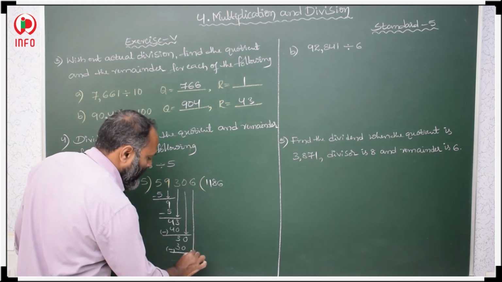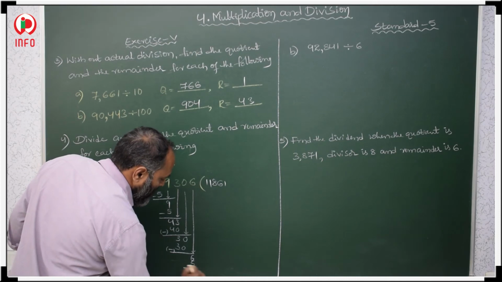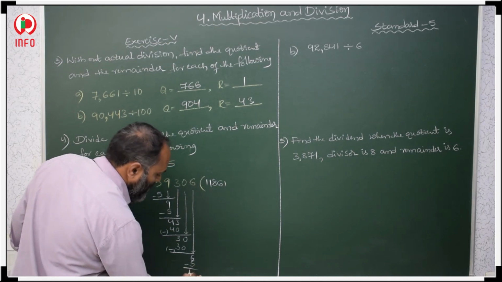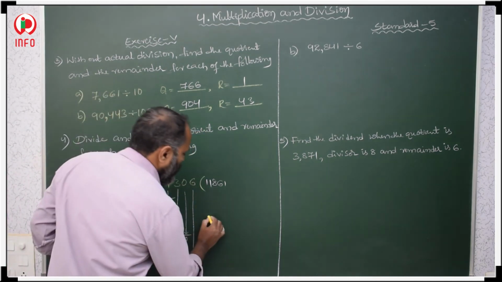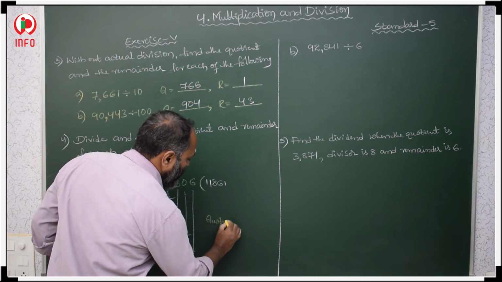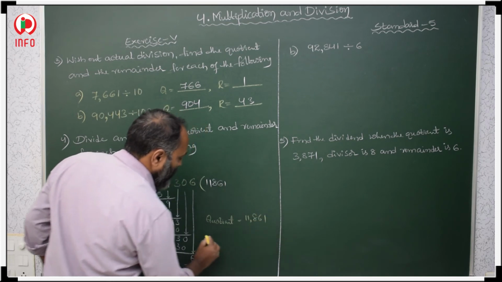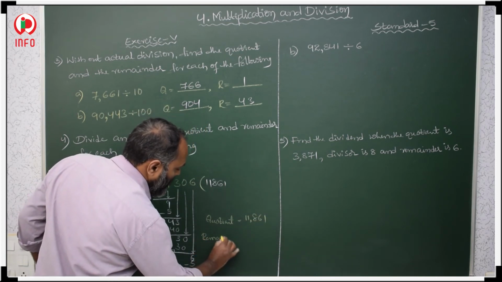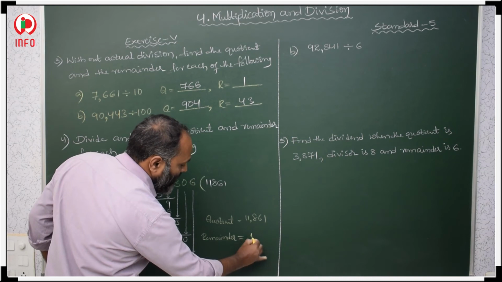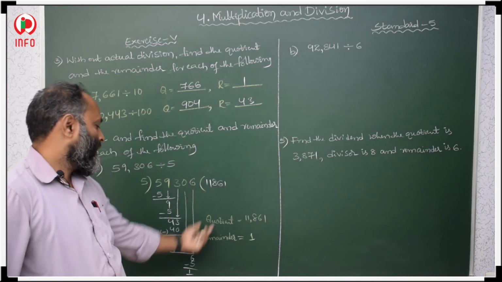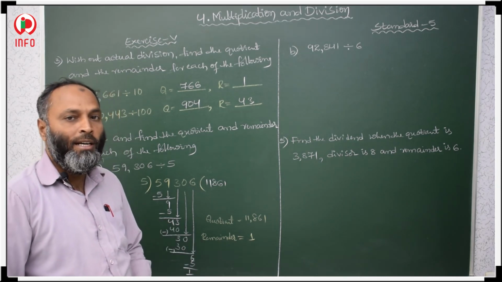And 6. Very next number we have to copy. 5 ones are 5. 6 minus 5, 1. Then what we have to write here? Quotient and remainder. Now here, what is the quotient? 11,861. What is the remainder? Our remainder is 1. This is our quotient and this is our remainder. 1 is our remainder. So in this way we have to find quotient and remainder.